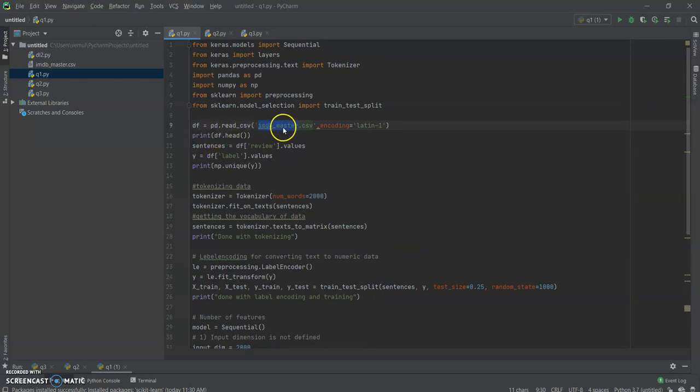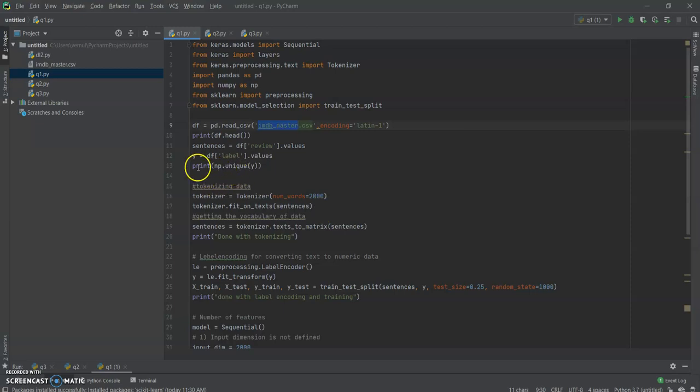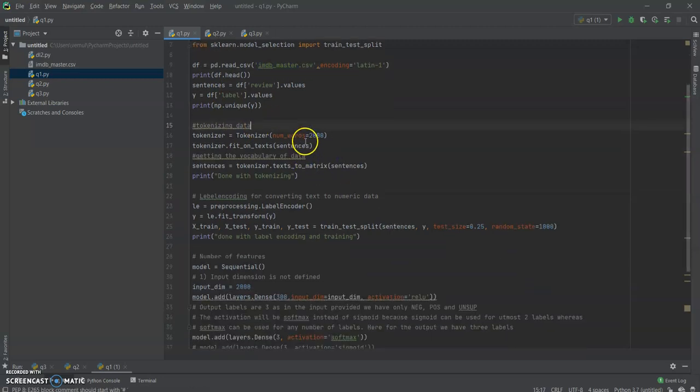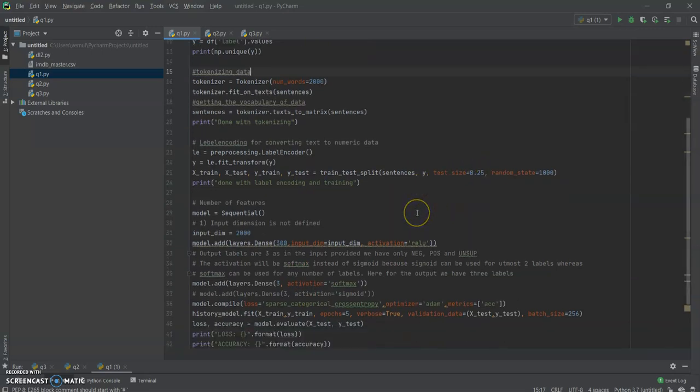First of all, I have read the IMDb master dataset, and then I have given this print np.unique(y), which will display the unique values in this label field. After that I have done the tokenization of the data using the number of words in the input as 2000. Next, I have done the label encoding, that is converting the text data into numeric data. And after that I have taken 0.25 as the test size and 0.75 as the training dataset size.